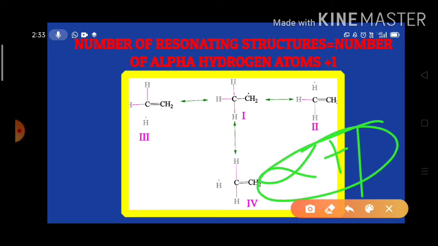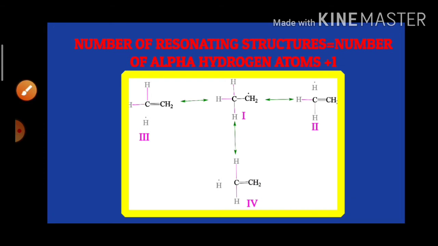This is the point we have to remember. For example, here the resonance structures of the ethyl free radical are shown.